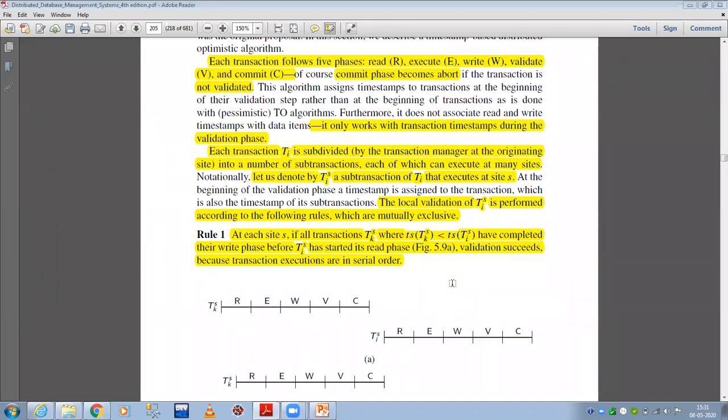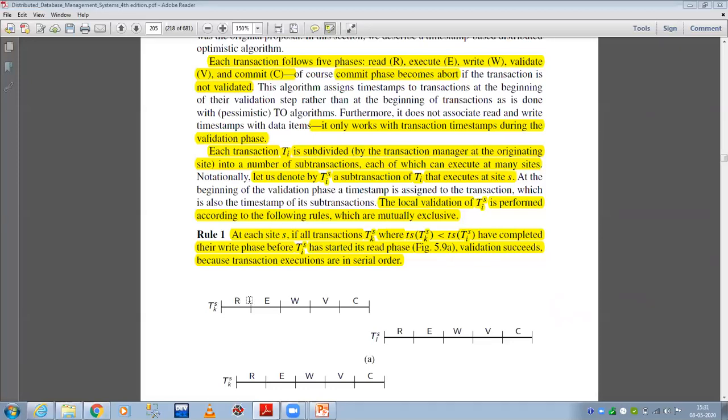When the validation succeeds, there are three rules which should be followed.